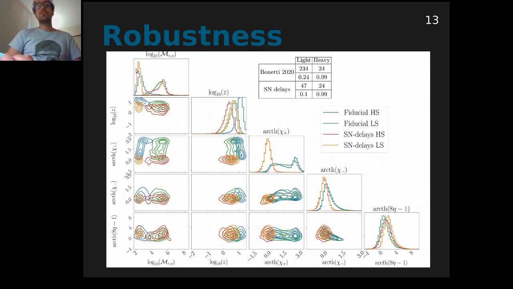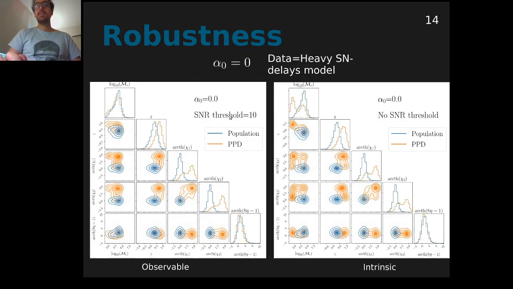You can see that the chirp mass distribution looks more or less similar, but not the other ones. In particular, redshift and spins distributions look pretty different. So we expect that this could be a problem for our pipeline. And this is indeed the case. Here I generate a data set which corresponds to the pure heavy supernova delay model, and I use the fiducial model in the Bayesian pipeline.